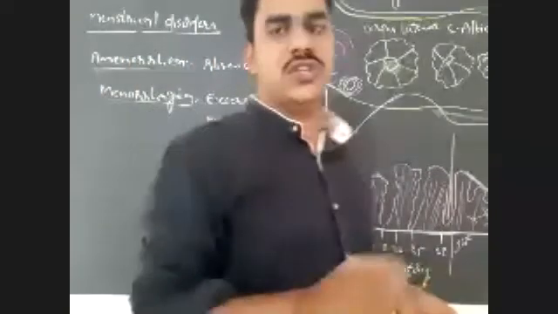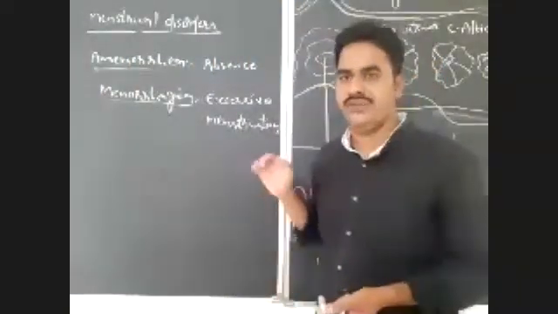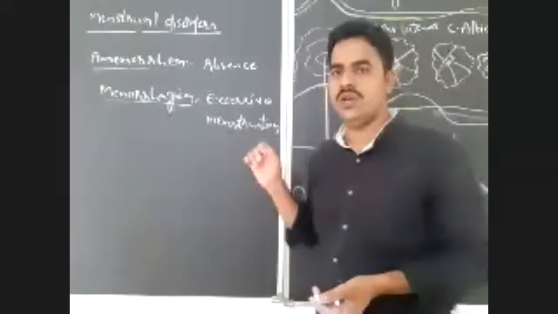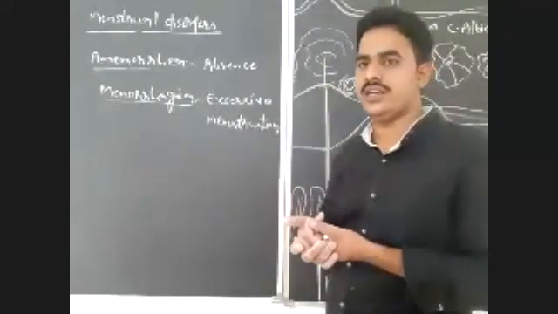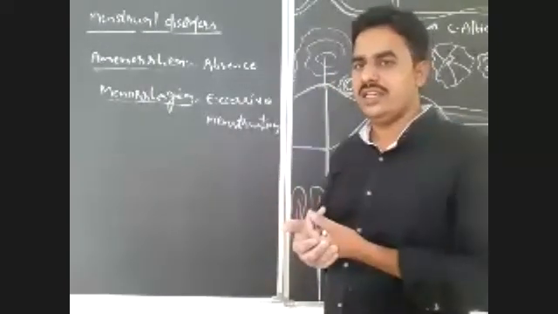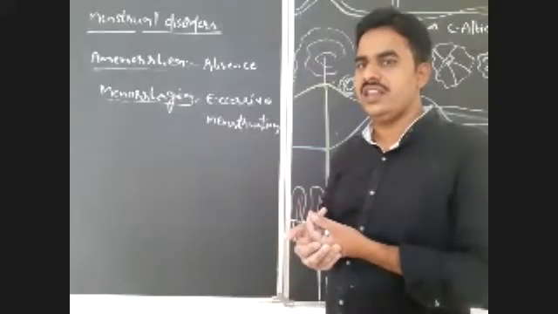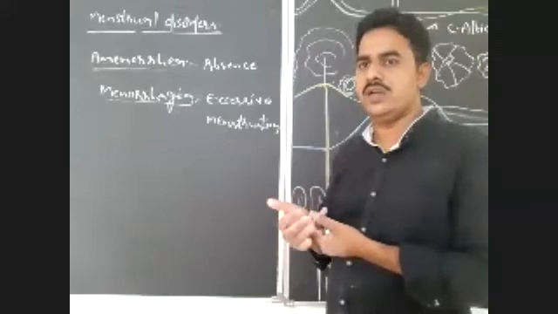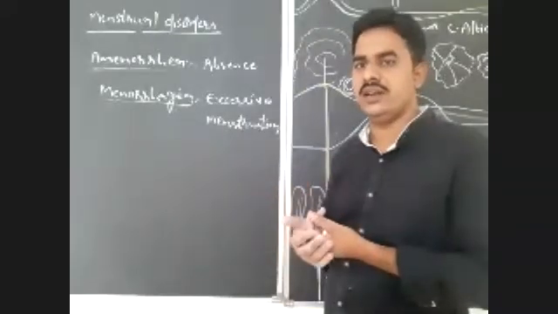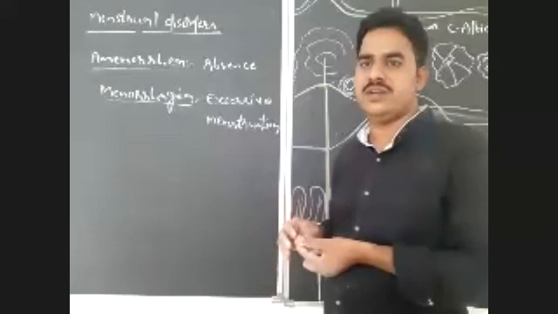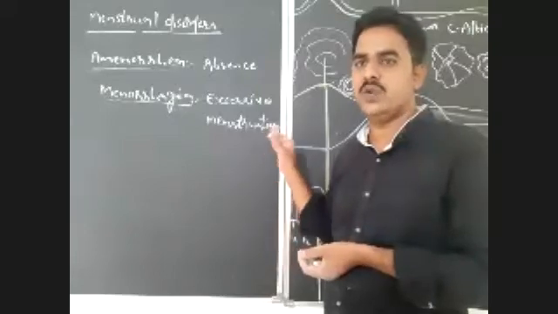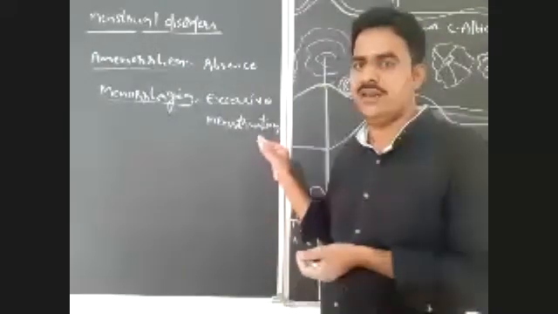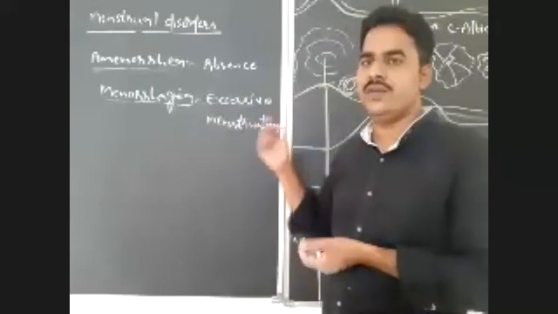As I already mentioned, in a normal healthy female, 40 to 80 ml of blood will be sent out through the vagina in the form of menstrual flow. What is the quantity of blood sent out through the vagina during this menstrual flow? That is 40 to 80 ml in a normal healthy female.